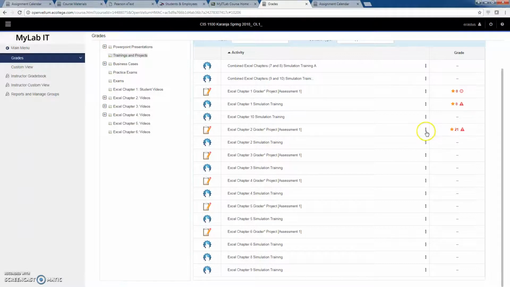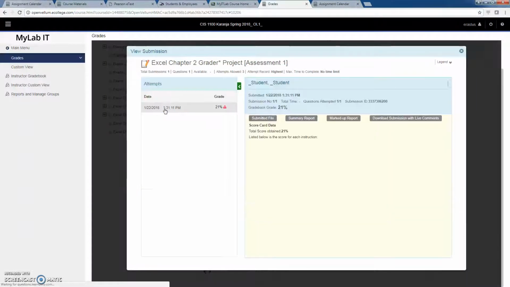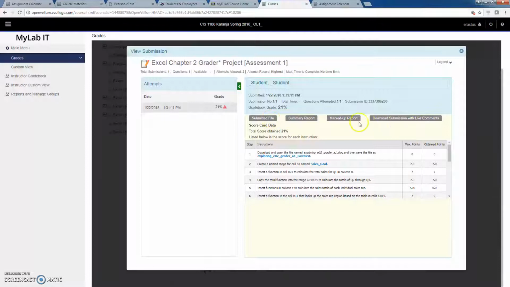So click on these 3 buttons here, and then you click on View the Submission, and you'll be presented with this window here that will show you your information. Click on this link here and it shows you these 4 files. Down here you can see the maximum points and obtained points. You can see where you lost some points, just at a glance.